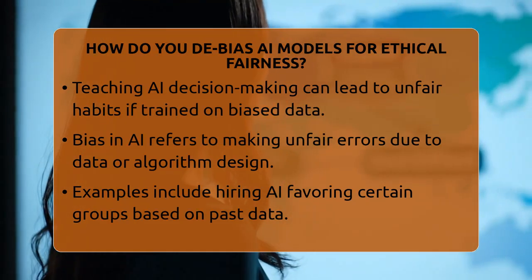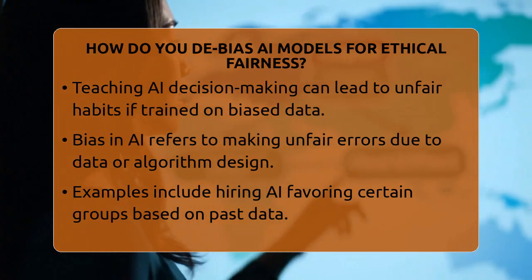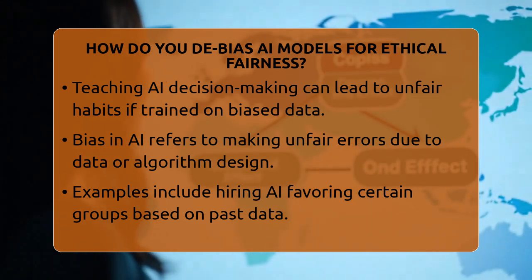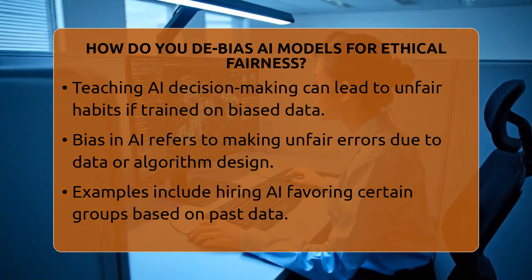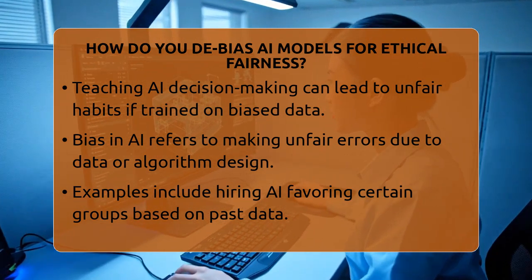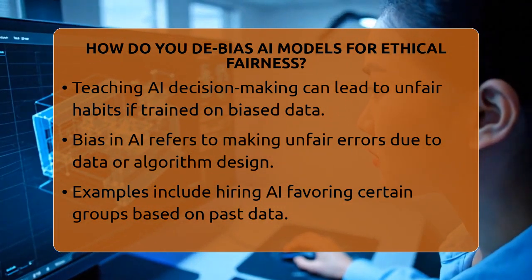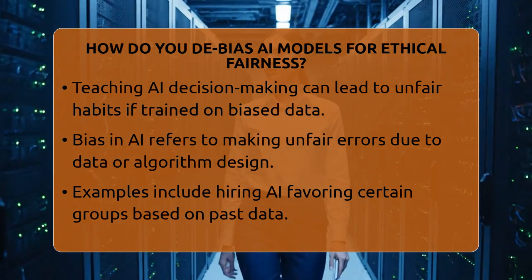How do you debias AI models for ethical fairness? Imagine you're teaching a robot how to make decisions, but what if it learns unfair habits from the data it sees? That's where debiasing artificial intelligence models becomes so important. It's all about making sure these systems treat everyone fairly.